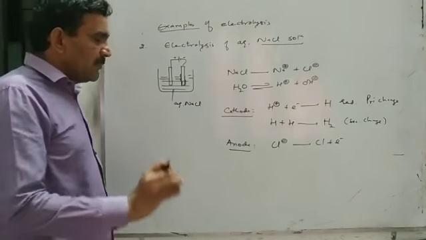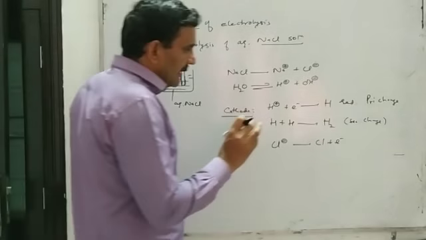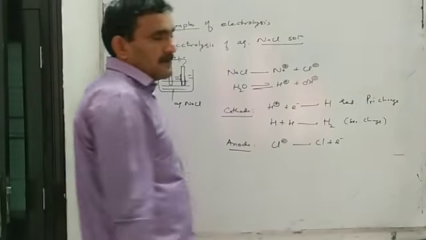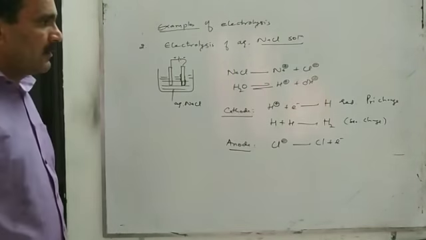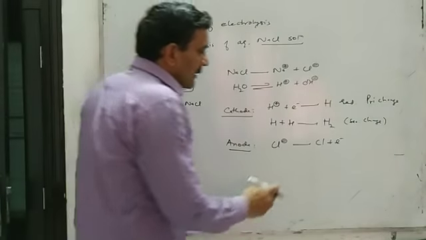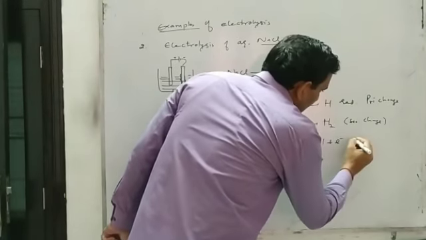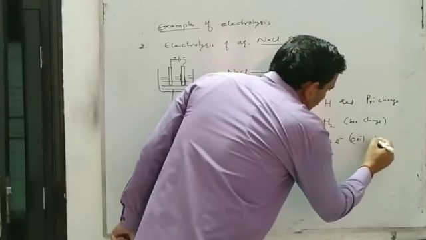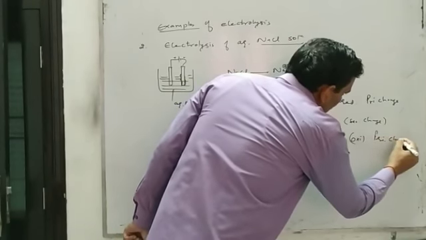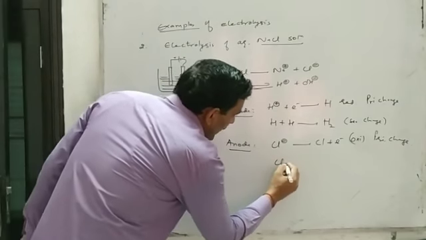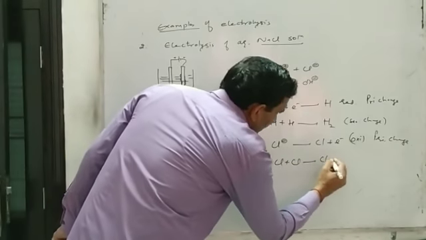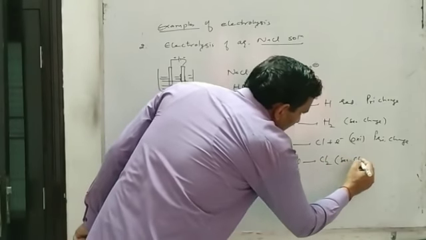That is, the discharging potential of chloride ion is less than that of hydroxide ion, and chloride ion will lose an electron to form a chlorine atom. That is called oxidation, and this oxidation is also called the primary change. And chlorine atoms will join together to form a chlorine molecule, that is the secondary change.